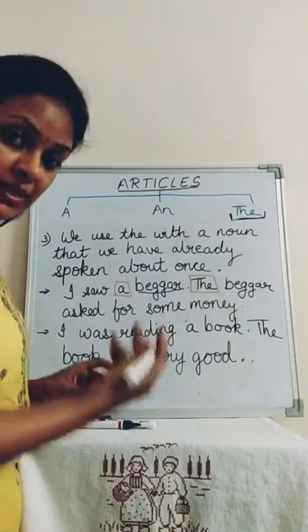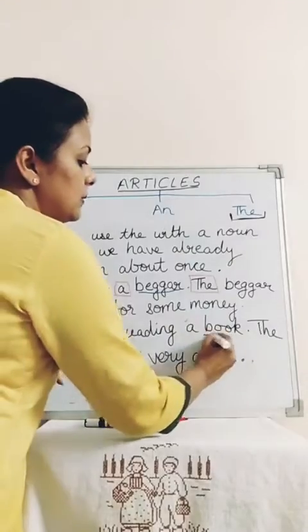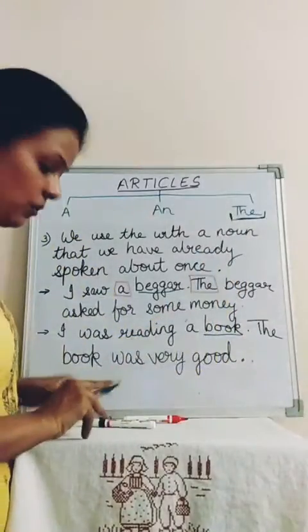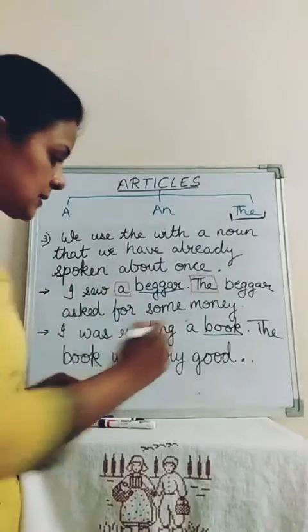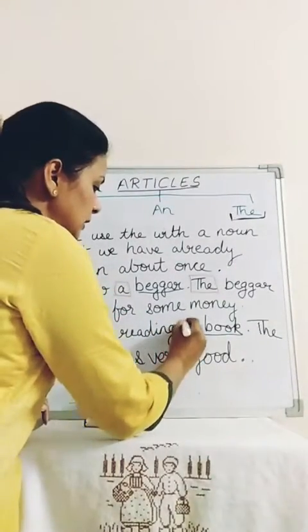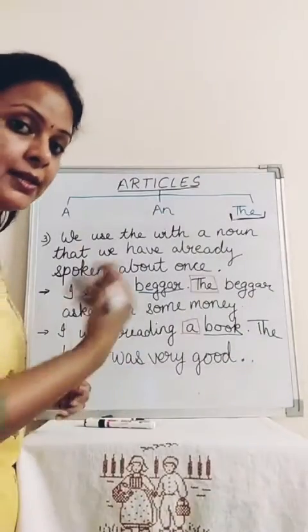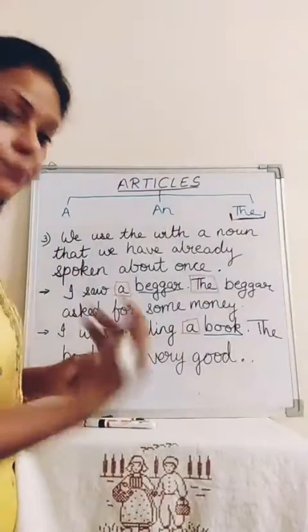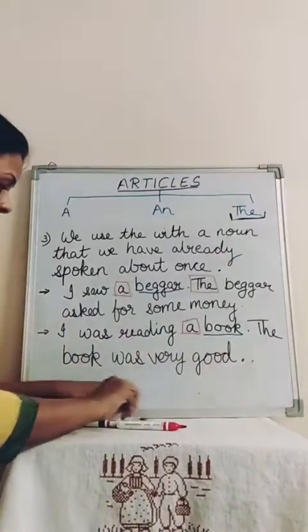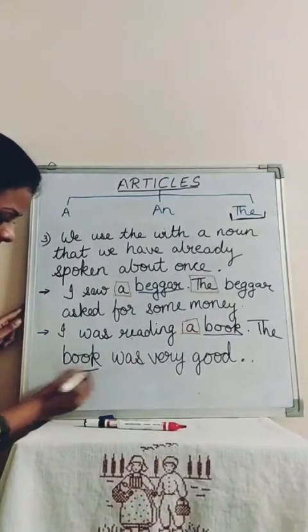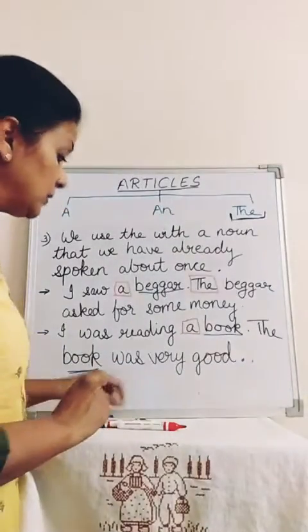Book is a noun, it is a thing. The book is referred to once, so I used a. Now the book is being referred to again, so I did not use a, I used the.